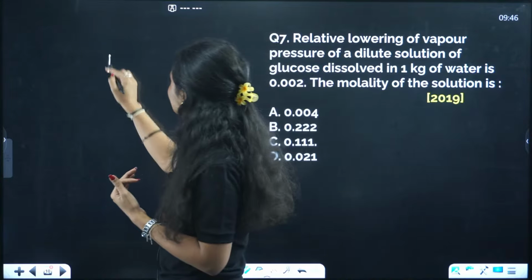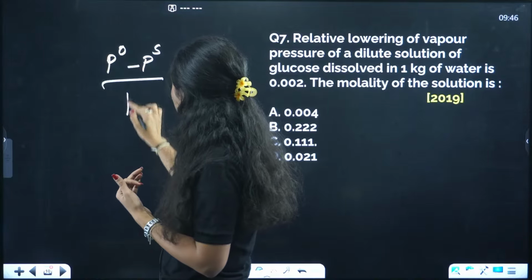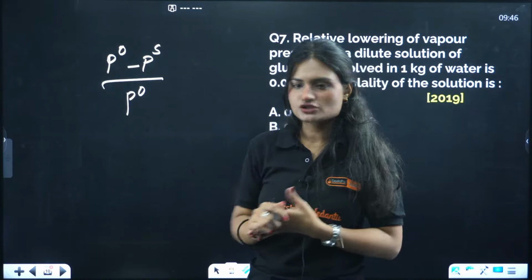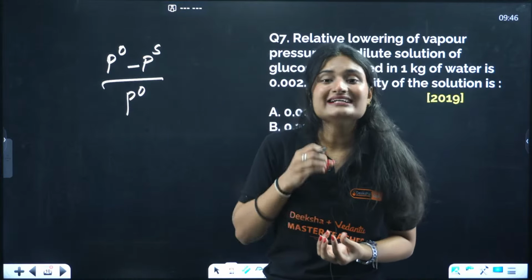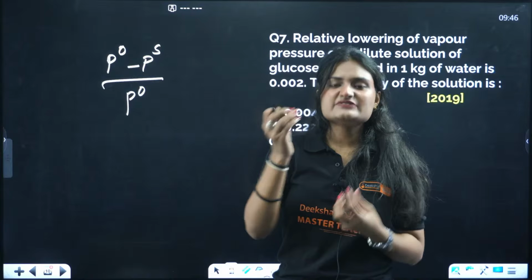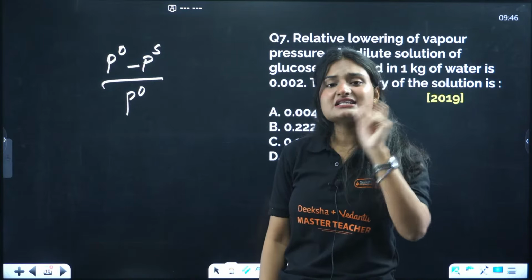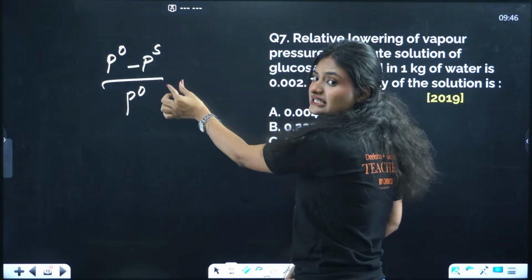We know that relative lowering of vapor pressure, let me write it like this. P naught is the pure solvent pressure. There is a relative lowering. Why? Because we are adding a non-volatile component to that solution, and because of that, the vapor pressure of that solution decreases, right?